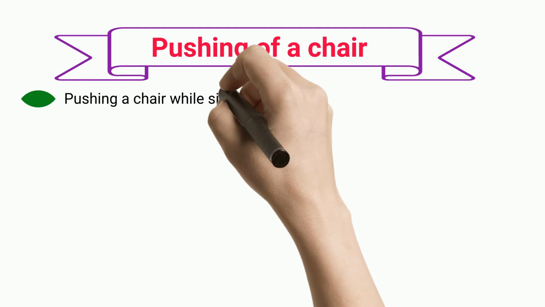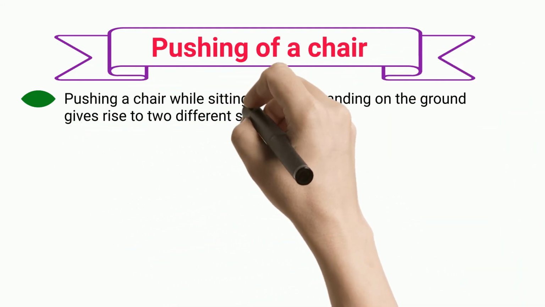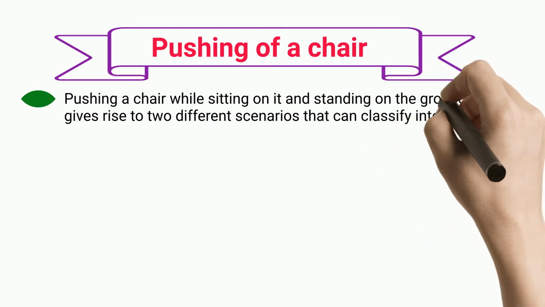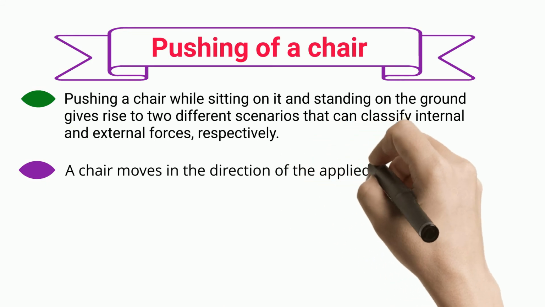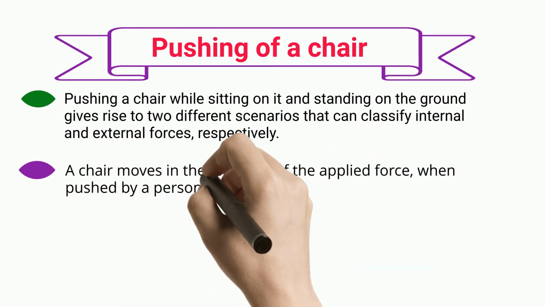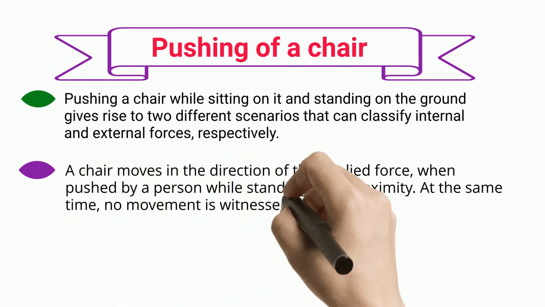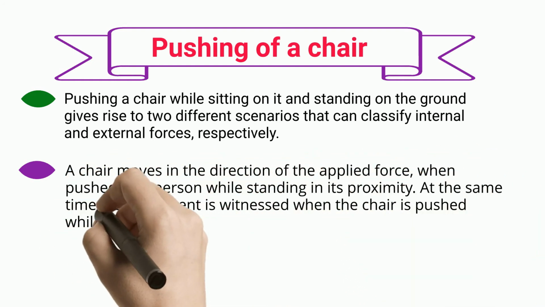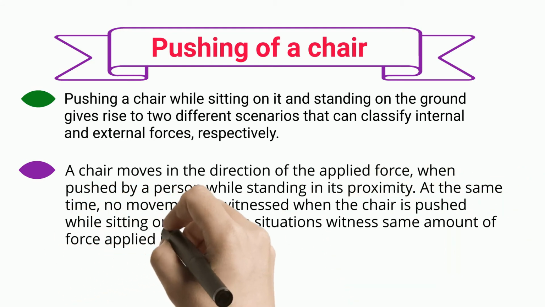Pushing of a chair. Pushing a chair while sitting on it and standing on the ground gives rise to two different scenarios that can classify internal and external forces, respectively. A chair moves in the direction of the applied force when pushed by a person while standing in its proximity. At the same time, no movement is witnessed when the chair is pushed while sitting on it. Both situations witness the same amount of force applied in the same direction.